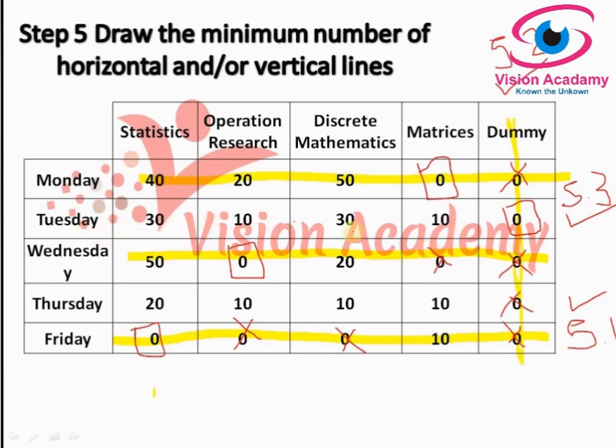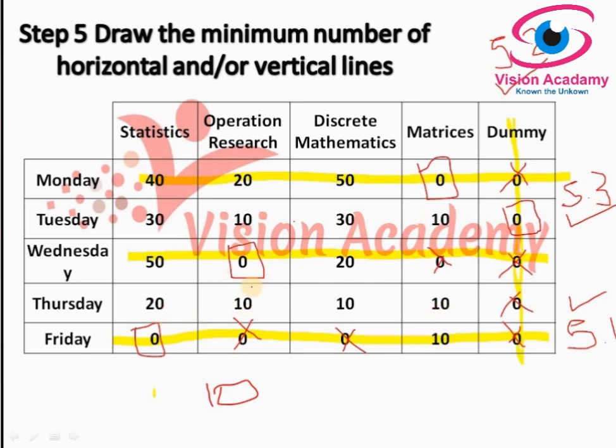Out of the uncovered cells we have to find the smallest element. So here 10 is smallest. So arbitrarily we can select 10 as the smallest element. After selecting 10, we should subtract this from all uncovered elements. So 30 minus 10, which would be 20, and this and this.